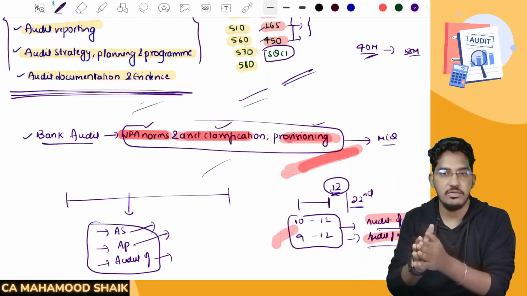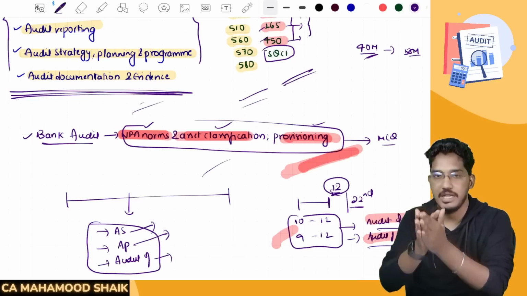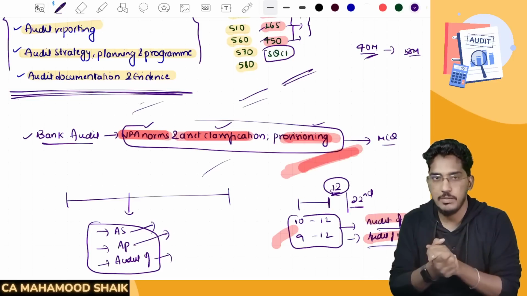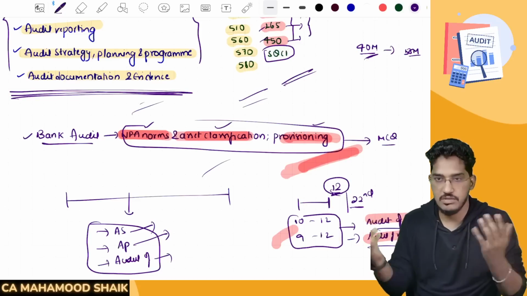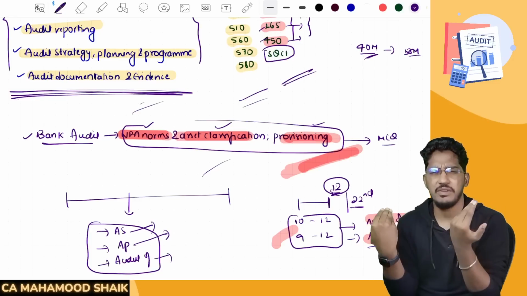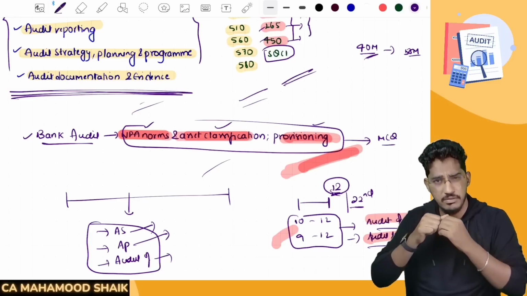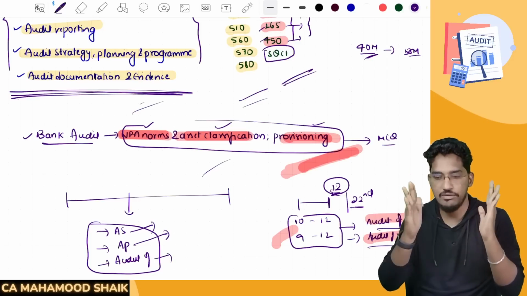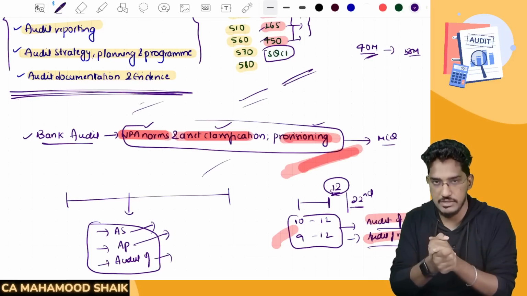The only thing in your control is your time, so make proper utilization of it. Don't unnecessarily get troubled by other people's views. Some person will come and say, oh, the paper will be difficult, the paper will be like this. Different people will give different views. Don't let that happen. You have your time available, make proper utilization of it.